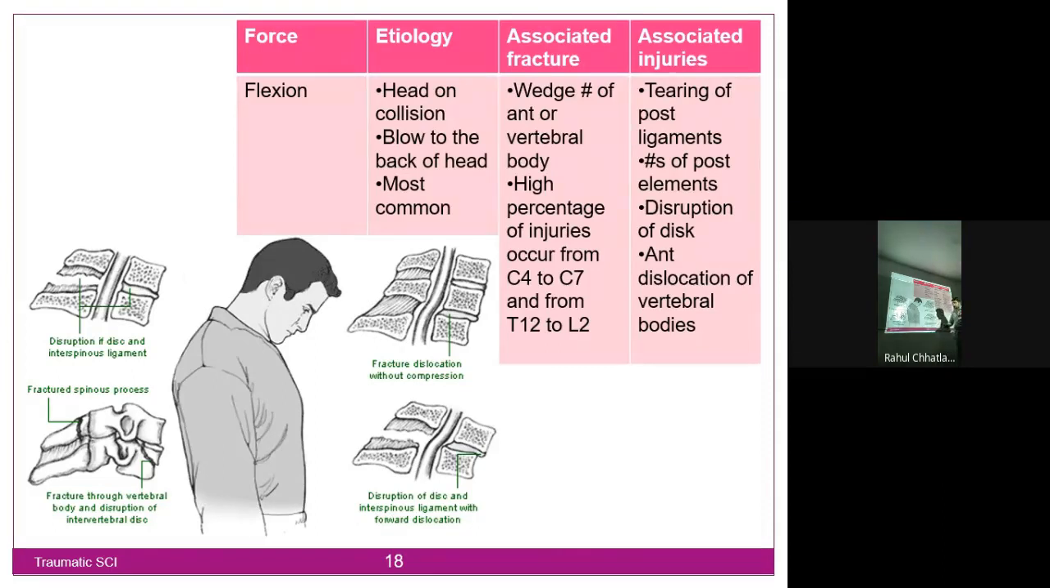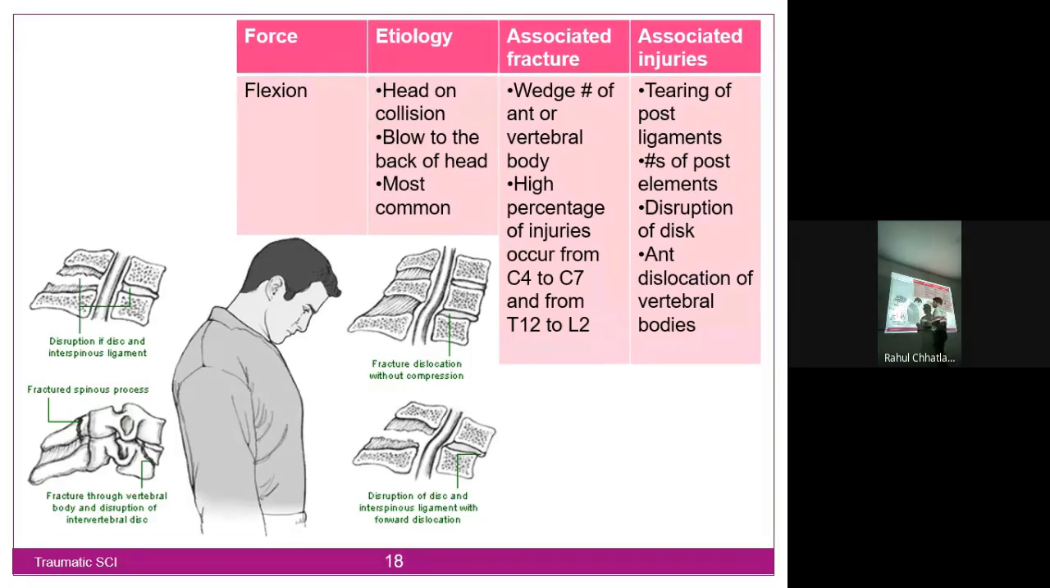The head moves into flexion, and this leads to associated fractures, that is, a wedge fracture of the anterior vertebral body. A high percentage of injuries occur from C4 to C7 and from T12 to L2, which we discussed in the previous slide. Associated injuries include tearing of the posterior ligaments. The head is moving into flexion, so all the structures here will be injured: posterior ligament fractures, disruption of the disc, and anterior dislocation of the vertebral bodies.